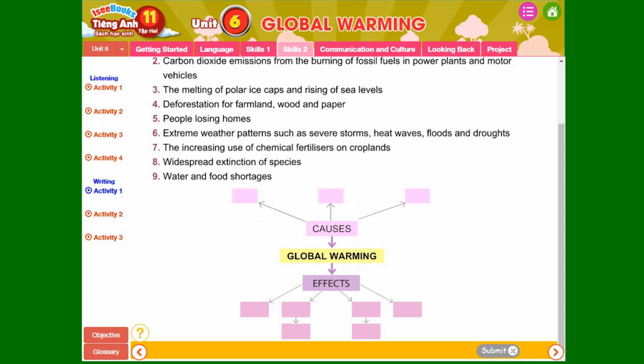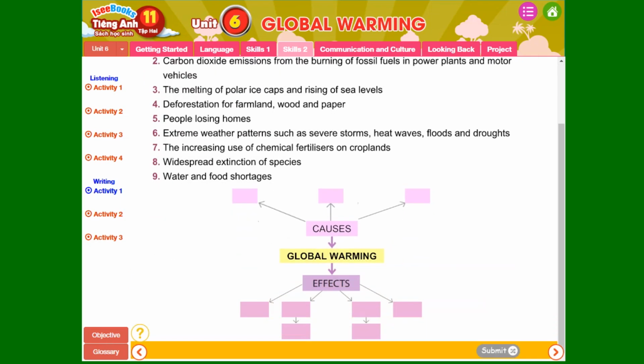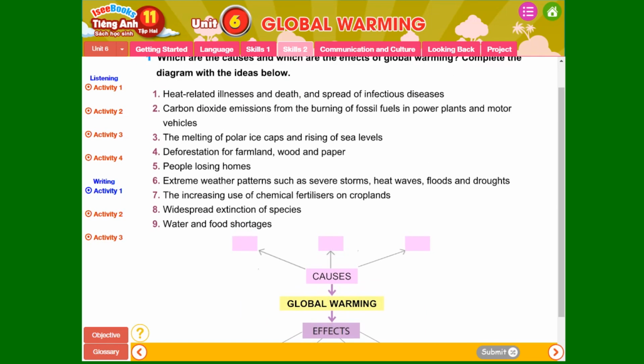So you can see you have causes of global warming, for example, the increasing use of chemical fertilizer on cropland is number 7.